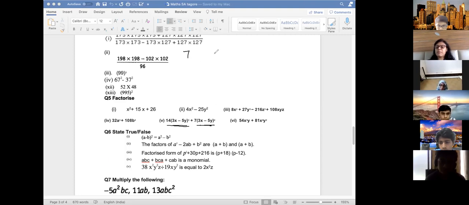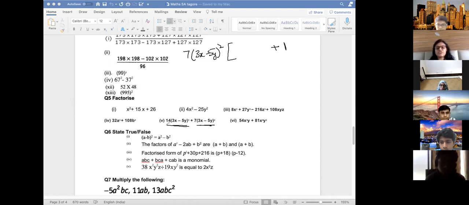You know that the lower power is common. So I will take out (3x minus 5y) square common. Whole square common. Now when you take out this whole thing, it is gone. So the second term is +1. This is plus. So this whole thing is gone out. So it is +1. Understood?